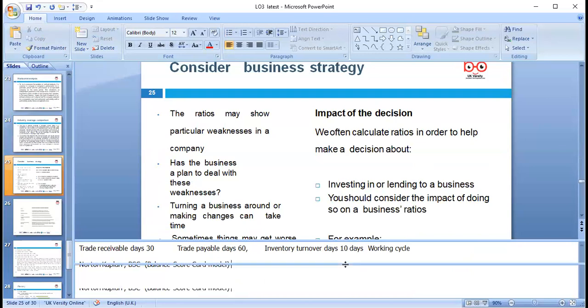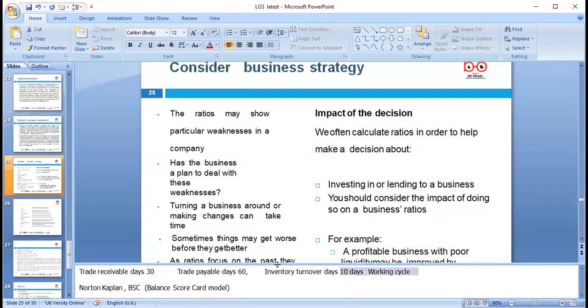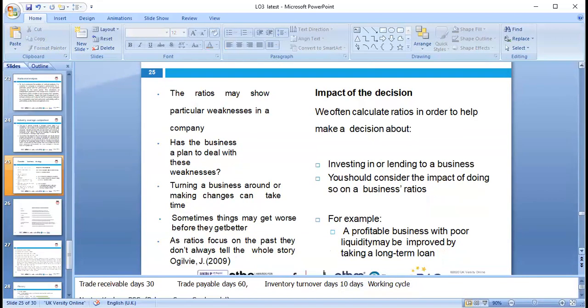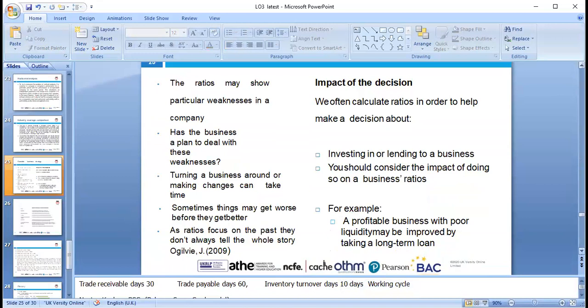Like Nokia, whose ratios were good, but what happened? Nokia stopped investing money in research and development, stayed behind, and did not launch products which meet the customer needs and wants, ultimately staying behind. Maybe the ratios look good. So we do not only rely on the ratios, but look at other circumstances and the future strategy of the company, and then make the decision either to invest, either to do the job, or either to deal with them or not. So trade receivable days, let's say 30 days, trade payable days 60 days. The difference of 30 days is a safety net. So always try to look around payable days and negotiate.